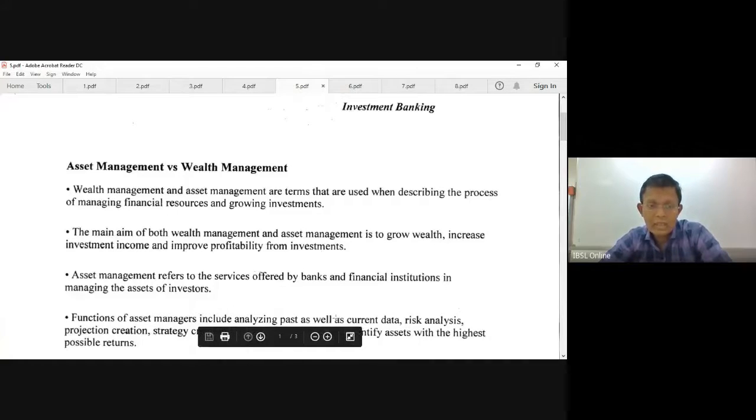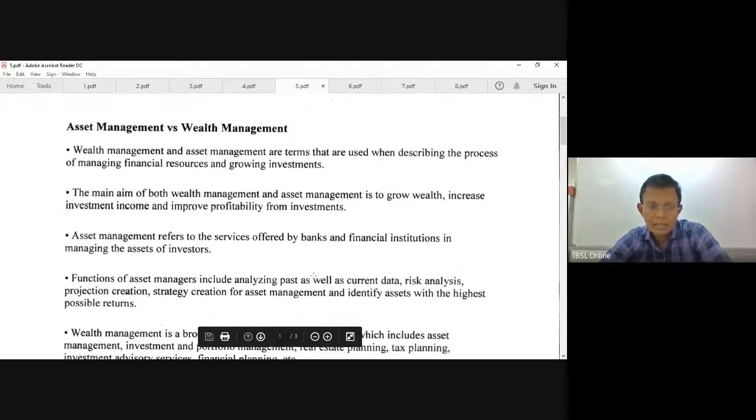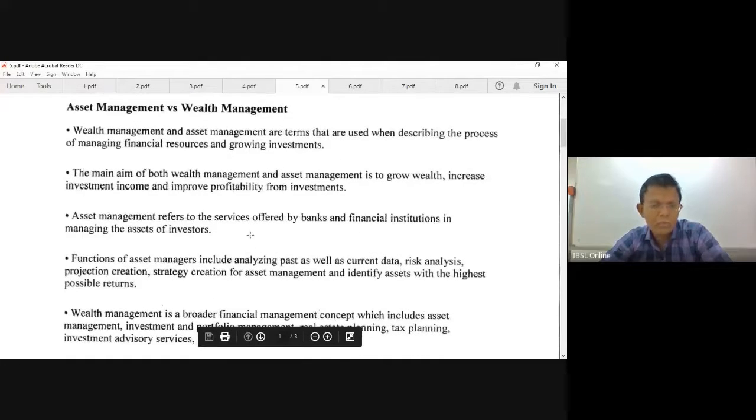Asset management was the service offered by the banks. Just keep in mind, for a 5 marks question it can be tested. Right? Asset management is a part of wealth management. So wealth is the comprehensive meaning, and asset is a part of that. Right? Example.